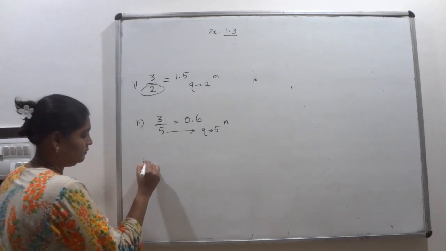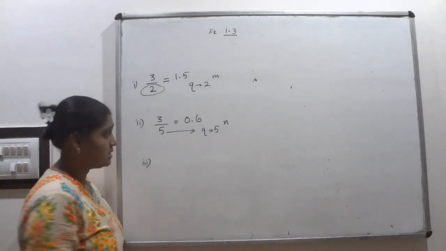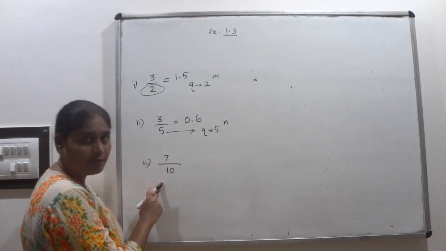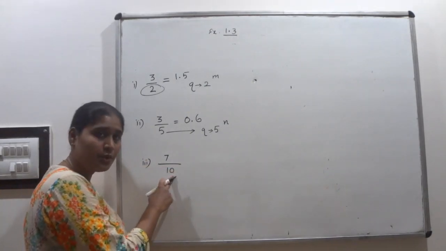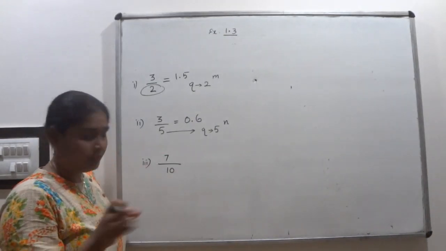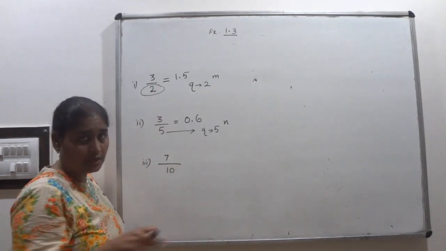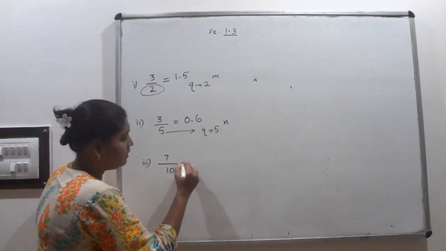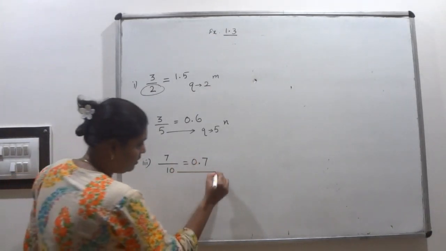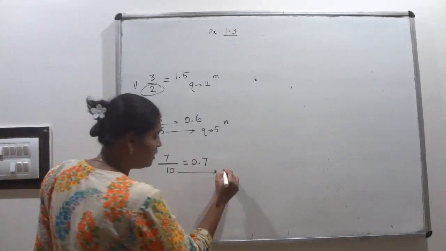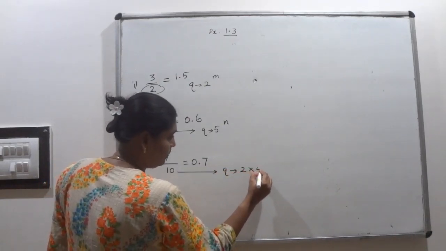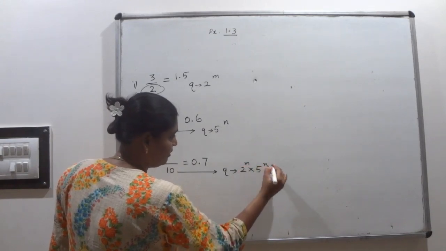And the third one, I am going to write another example. 7 upon 10. See, here also it is in the form of p by q where q is not equal to 0. At the same time, these two numbers have a common factor of only 1. Such kind of numbers only I have to take, that is given in your question. So divide it, what will you get? 0.7. Here the denominator is in the form of what? That is, q is in the form of what? 2 power m into 5 power n.